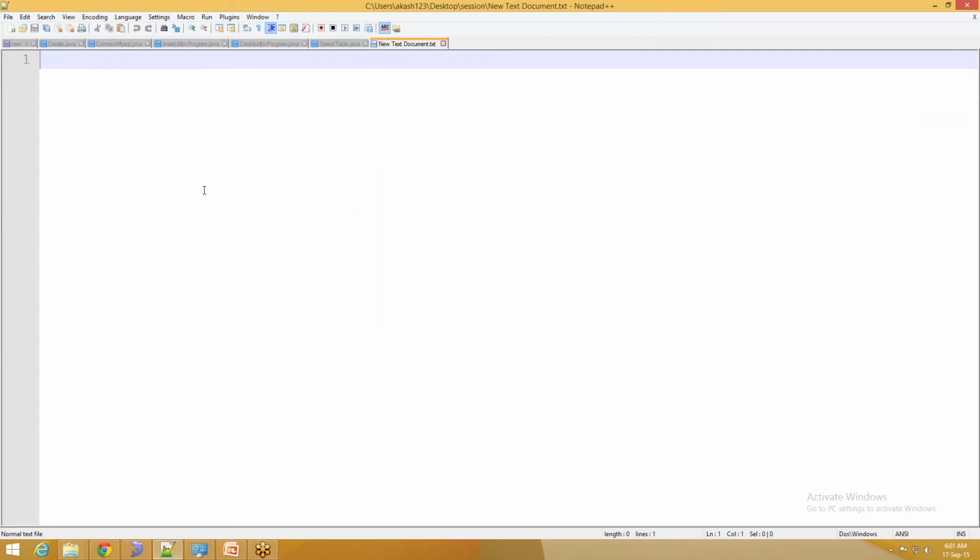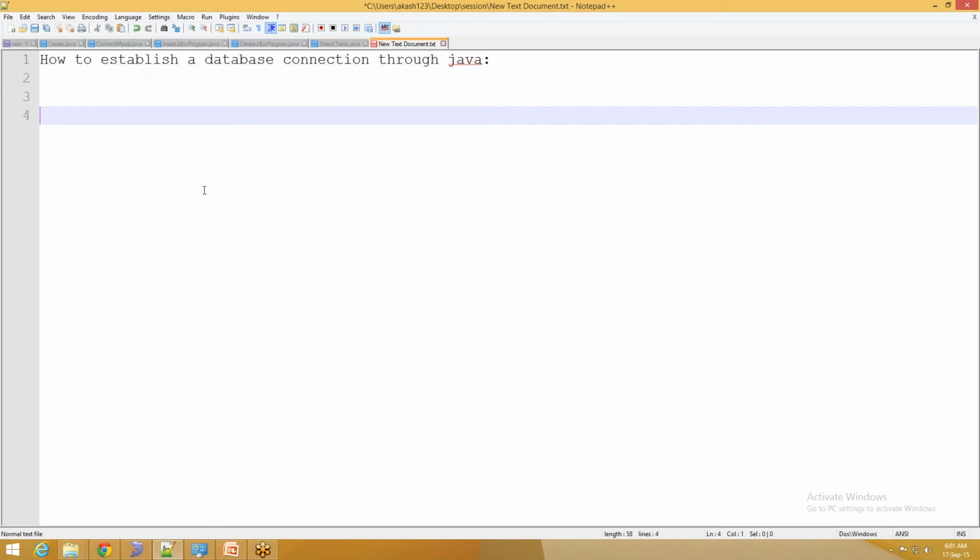So today we'll see a very important question in interviews. How to establish a database connection through a Java program. For this, a few steps are required.